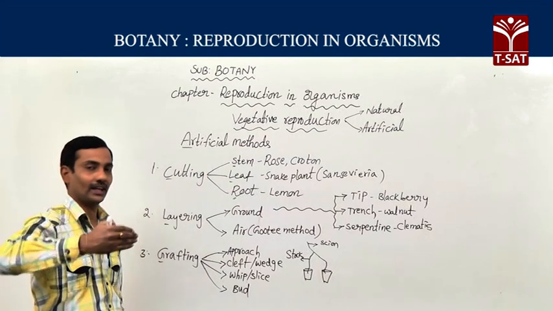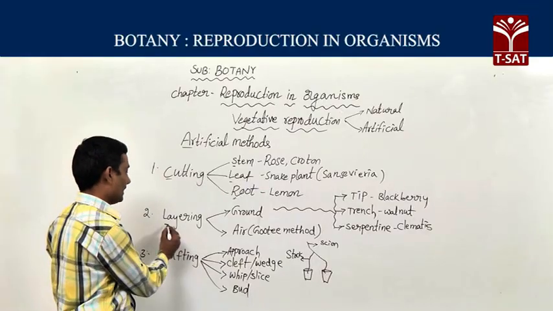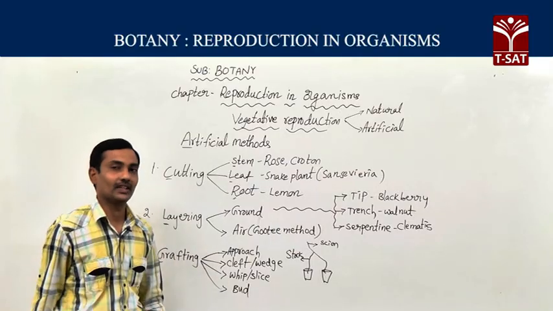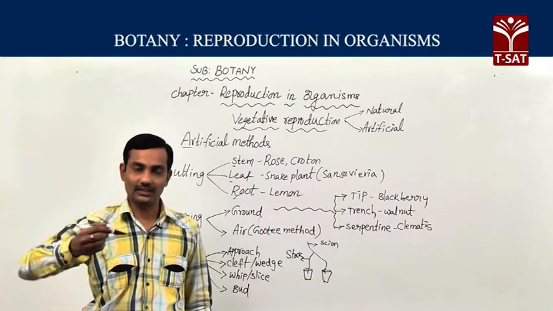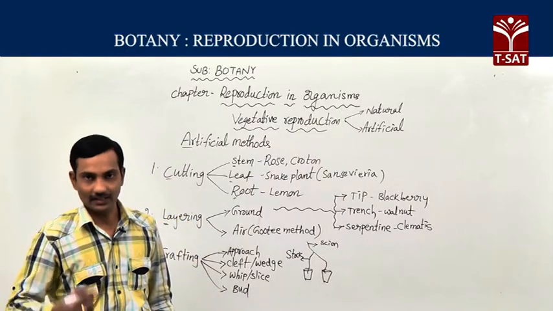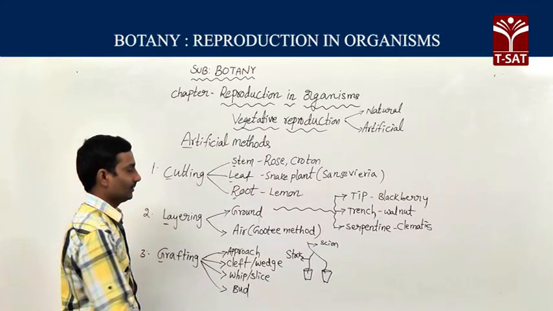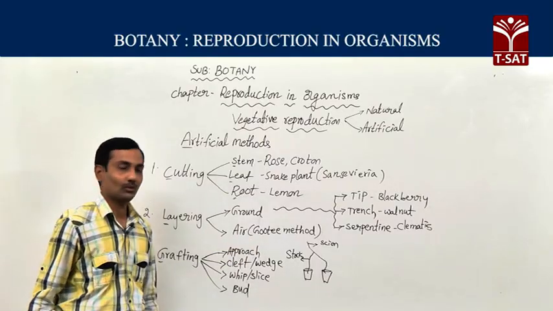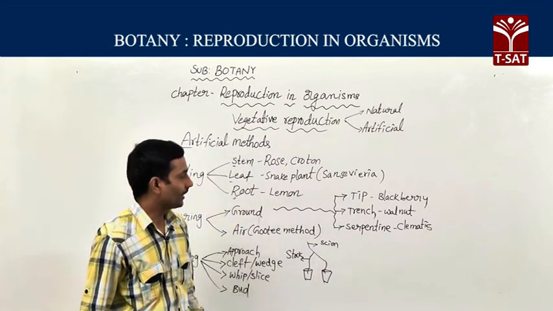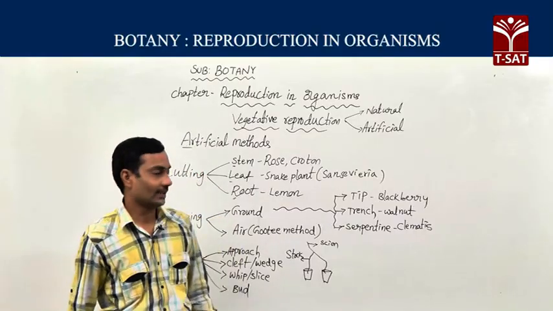Lemon plant root, after cutting, if you put it in the soil, again it develops into a new plant. Next, the layering method. First, the definition of a layer: the branch which develops roots while still attached to the parent plant is known as a layer. So there are two types of layering method: ground layering and air layering. Air layering is also known as the Guti method. Ground layering is again divided into different types: tip layering, trench layering, and serpentine layering.